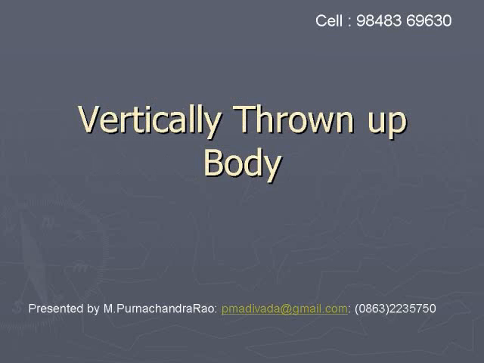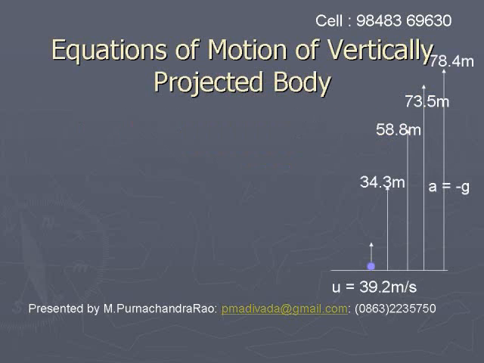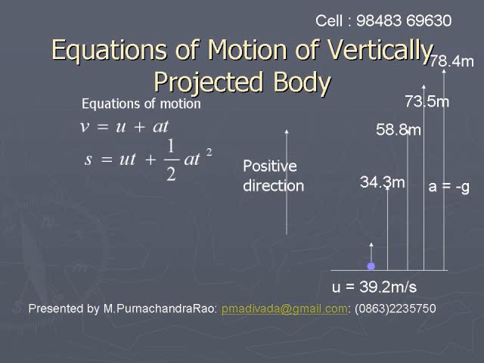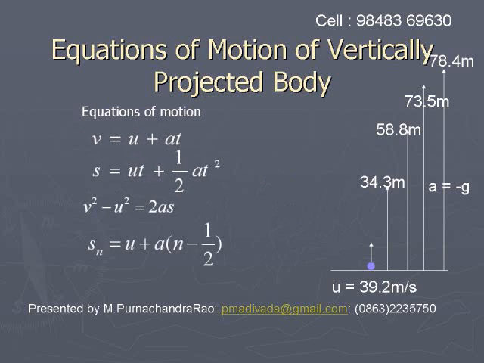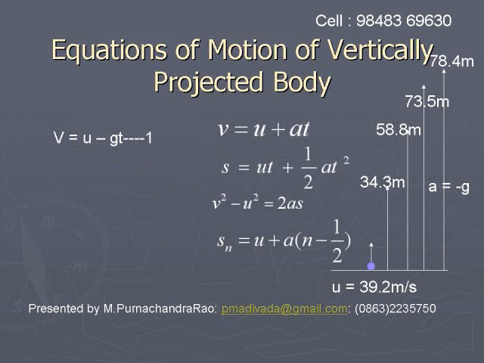Equations of motion of vertically projected bodies. Equations of motion in the case of a vertically projected body. Let us take the basic relations v is equal to u plus at, s is equal to ut plus half at square, v square minus u square is equal to 2as, Sn is equal to u plus a into n minus half, etc. Suppose the initial velocity with which a body is projected is u.